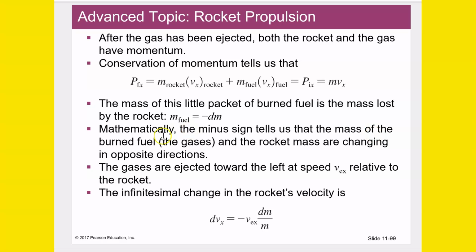Mathematically, the minus sign tells us that the mass of the burning fuel, the gases, and the rocket masses are changing in opposite directions. The gases are ejected toward the left at a speed v x relative to the rocket. The infinitesimal change in the rocket's velocity, we would call that dv. So if you solve this equation for dv, you would divide by the mass of the rocket, and you'd end up with the differential momentum v dm of the fuel divided by the mass of the rocket giving you the differential velocity of the rocket.